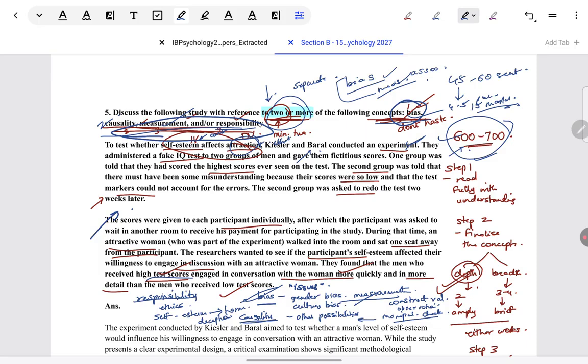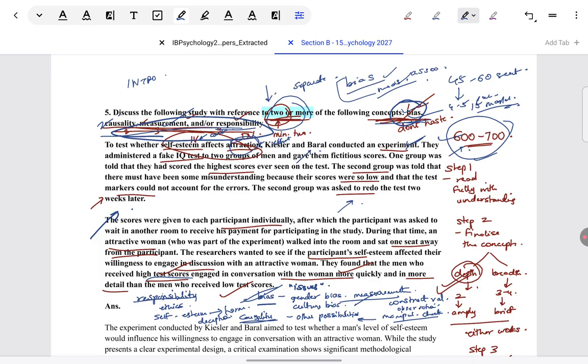Give some introduction in the beginning. Do talk about what is exactly happening in this experiment just to open well, because an essay should be opened well. And write only as much as is relevant to your discussion, which will prove useful for bias and measurement, for example. Like I told you, general descriptions are not creditworthy. So, just for the sake of opening, you mention something: this is the topic of the research, and then quickly progress towards the concepts. Then discuss one concept at a time, then reconcile them and give a good relevant conclusion. Even a conclusion is a requirement in the mark scheme. I will show you a balanced conclusion. So this is your rough structure framework in your mind before you start writing.